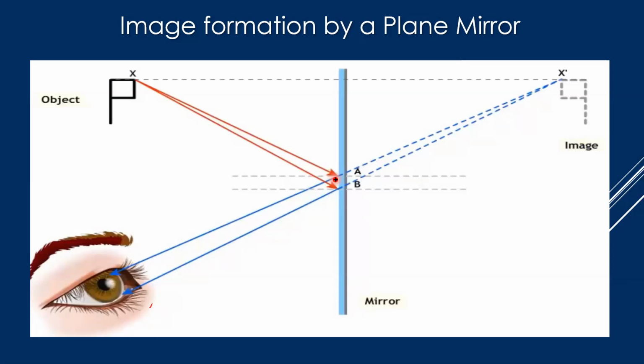In reality, there are millions of rays coming from that object. But for our convenience, to draw a ray diagram to understand how reflection takes place in a plane mirror, we will take only two rays. So these are the two rays. Now these two rays will strike the surface of the plane mirror.